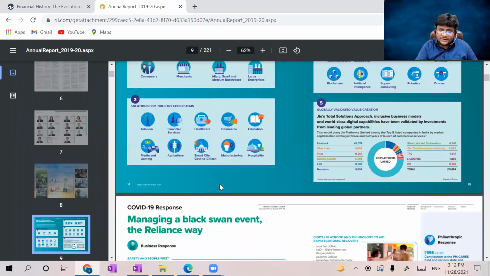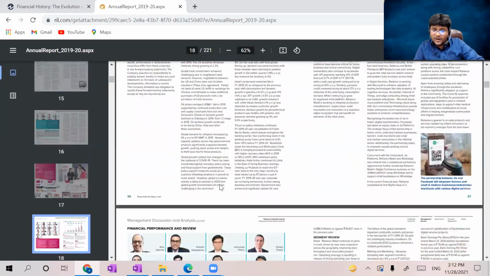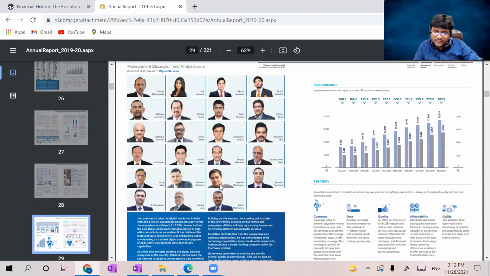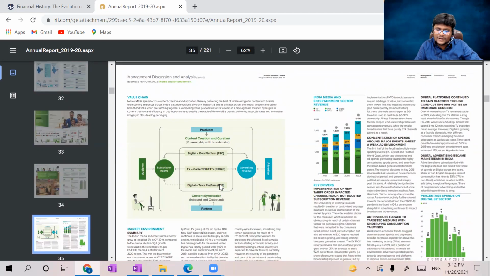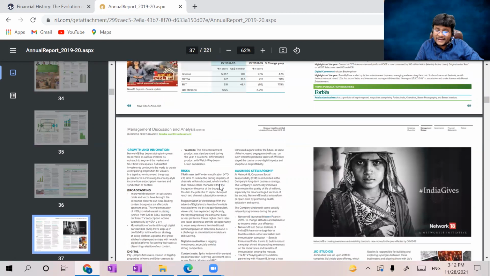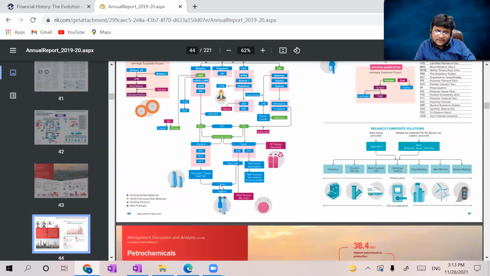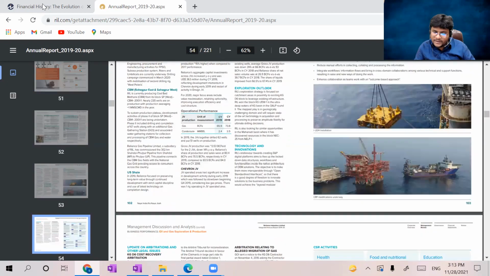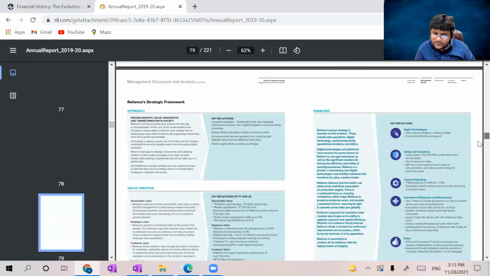Letter to shareholders, board of directors information, financial information, which also form part of the annual report, right? Where the financial information is there. If you are seeing so many diagrams, you are looking, right? So all those are analytical parts, which are ultimately used by the users of financials for the purpose of proper decision making.